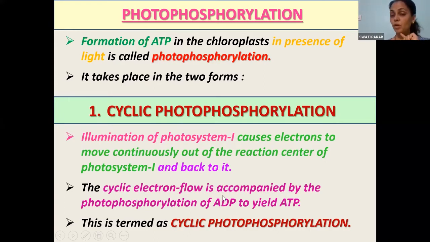The cyclic electron flow is accompanied by what? By the photophosphorylation of ADP to form ATP. So during that electron transfer, you will see there is release of ATP, and that's why it is called cyclic photophosphorylation. Before that, just write down this definition for photophosphorylation, and below it write the reaction: ADP plus IP forms ATP. Also write down the reaction.